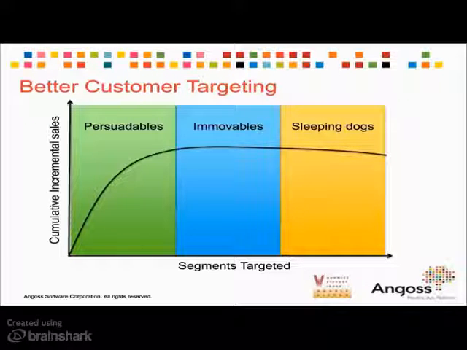But if we move on now to the immovable customers, remember, these are the customers that will either never purchase or that will always purchase no matter what. There is no increase in incremental sales, because those people will either never buy or always buy. And lastly, with the sleeping dogs, you can see incremental sales actually now decrease, because they would have bought, but by contacting them, they're now not going to buy. So ultimately, return on investment will only occur when you actually contact those persuadable customers.